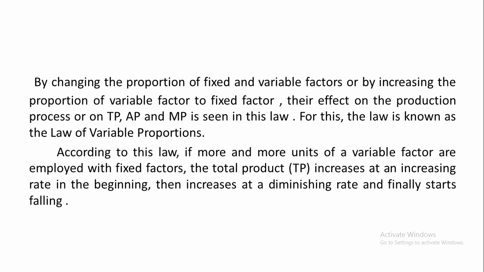Keeping some factors fixed and a particular factor variable, in the initial stage the total product increases at an increasing rate. Remember it. In the initial stage, by increasing the size of the variable factor, the total product increases at an increasing rate. Then it increases at a diminishing rate. Then finally it starts falling.